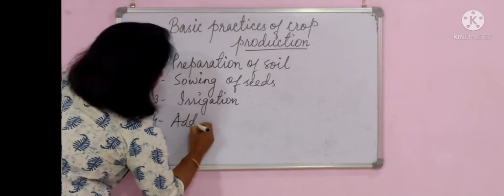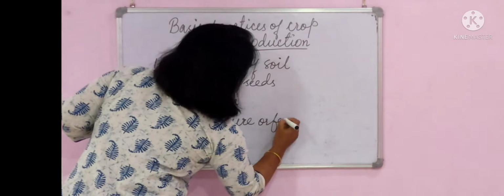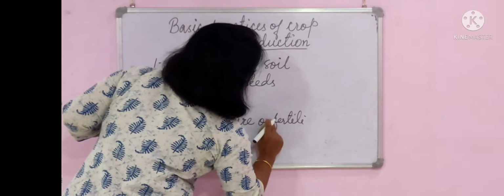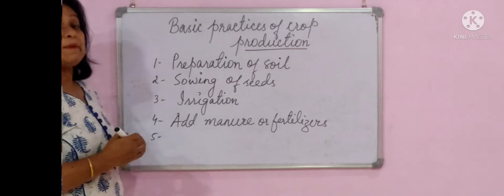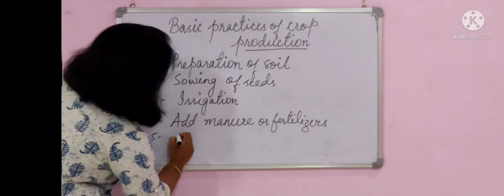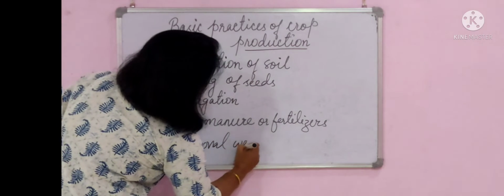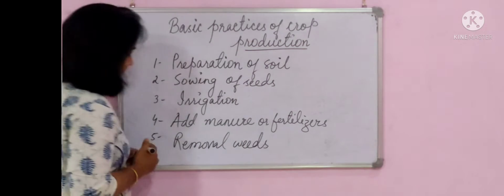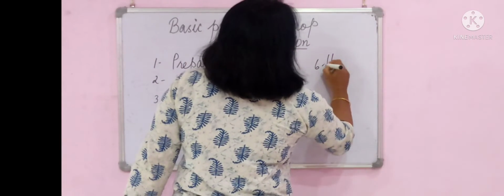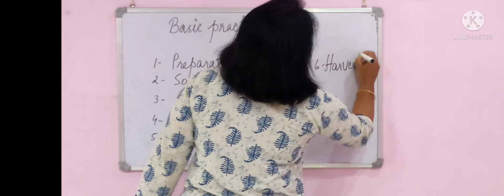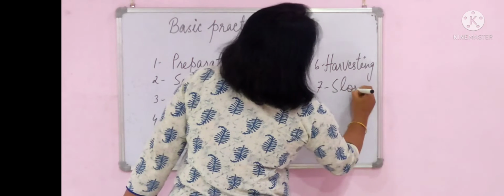So addition of manure or fertilizer; we will discuss what these are. We will discuss all the points in detail. Once we add manure and fertilizer, the next step is removal of weed, removal of unwanted plants from our crop field. Then after this comes harvesting, and once harvesting is done, we go for storage, transportation, etc.